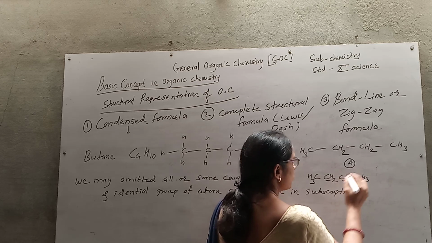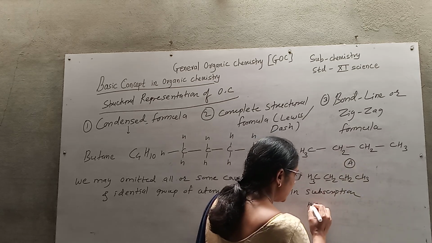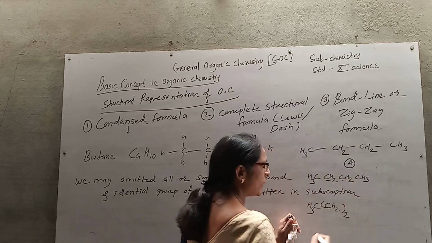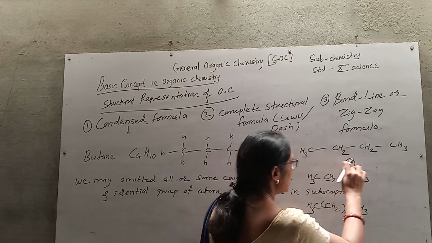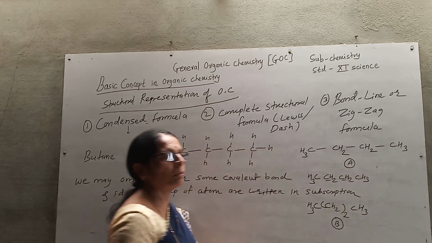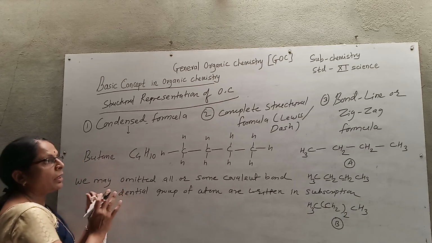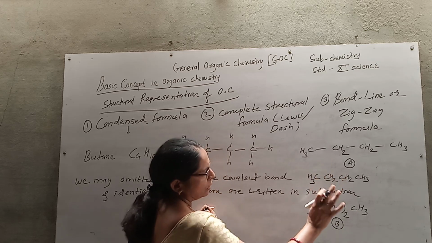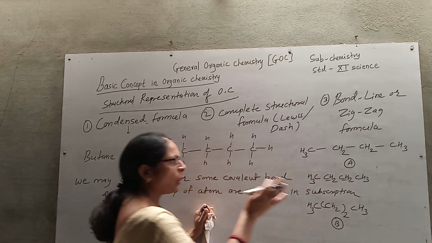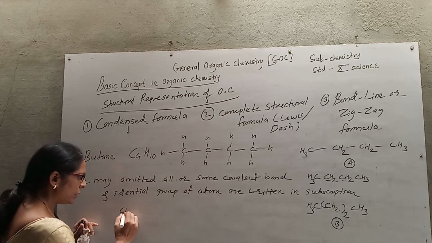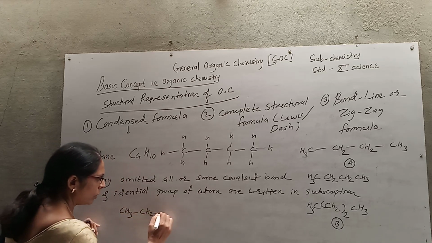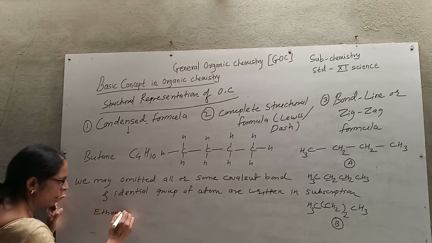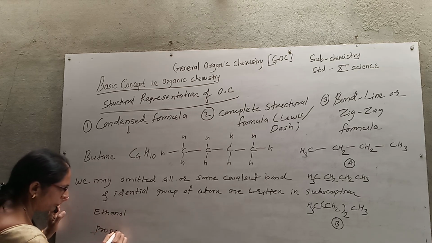So what is the second condensed formula? That is CH3, CH2 twice, because they are identical. I can write it with a subscript of 2, and then CH3. This is condensed formula A, and this is condensed formula B. In the condensed formula, whatever identical atoms or groups of atoms there are, they can be written as a subscript, in which some covalent bonds may or may not be omitted. For example, consider ethanol or propanol.